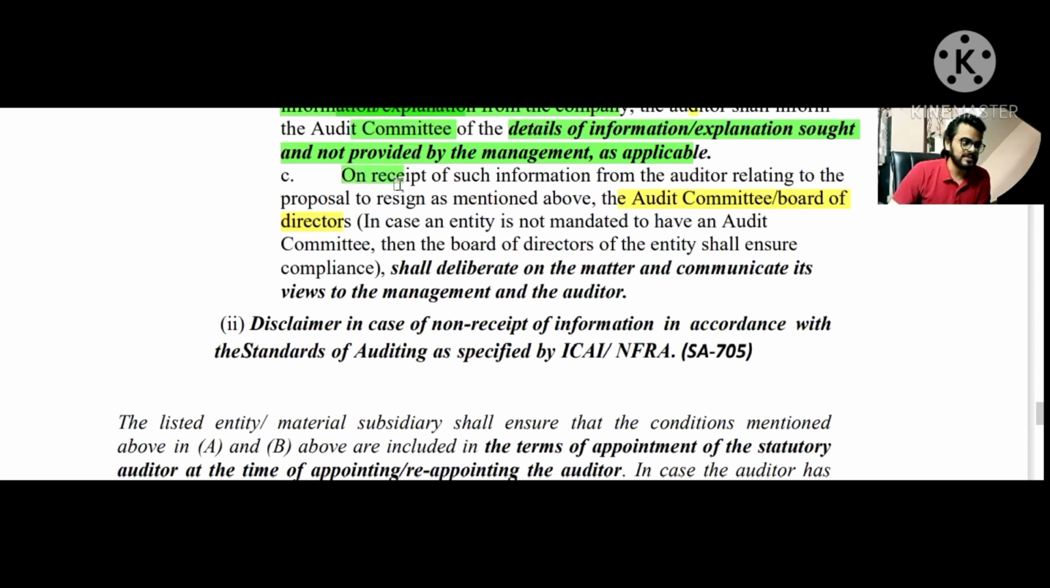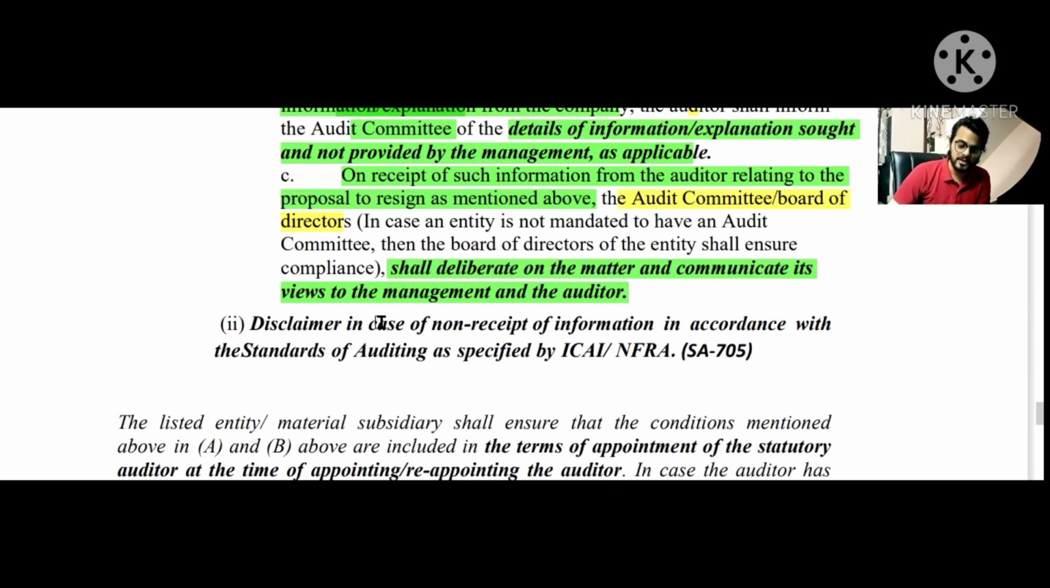All right. And the C point basically says that on receipt of such information from the auditor relating to the proposal to resign as mentioned above, the audit committee shall deliberate on the matter and communicate its views to the management and the auditor. And if that goes well, then maybe the statutory auditor does not resign and continues the audit. So yes, they will try to resolve the matter.